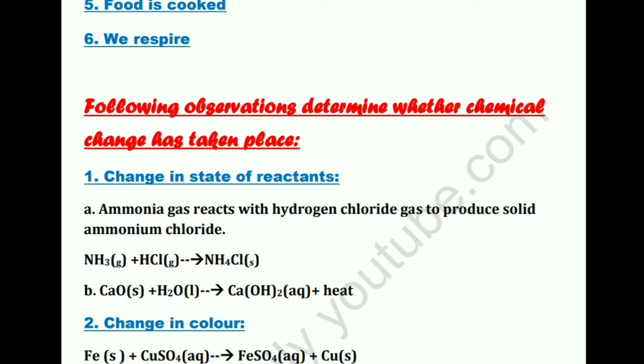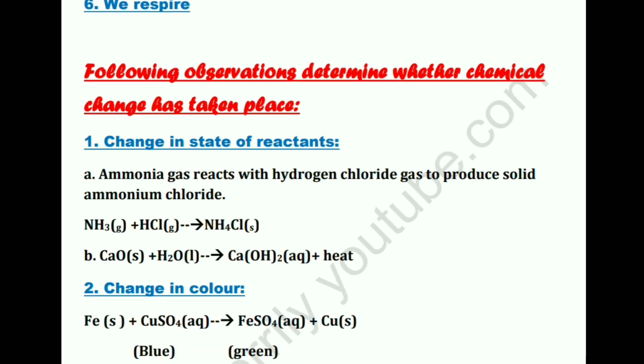Another reaction is that you take calcium oxide and mix it in water. Calcium oxide is solid and water is liquid, but out of these two you will get calcium hydroxide, which is an aqueous solution. So as you can see, there's a change in state. You took solid and liquid substances and you're getting an aqueous substance. So what is aqueous? Basically it's a solution of a substance in water. That is what we call aqueous. Okay, and there is also a lot of evolution of heat in this reaction.